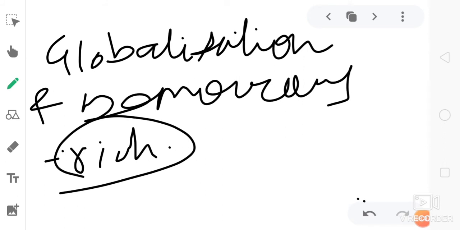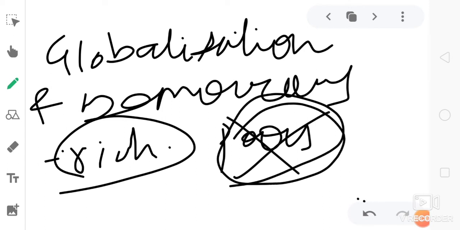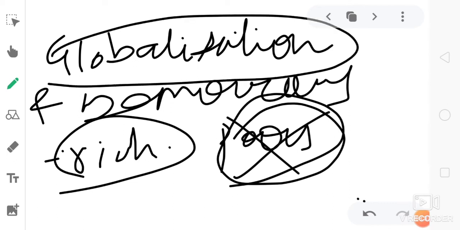The poor are marginalized by globalization. It increased interstate and intrastate disparities. It hasn't benefited the masses, because the poor are the masses of the world. This globalization affected the social and economic rights of the poor.